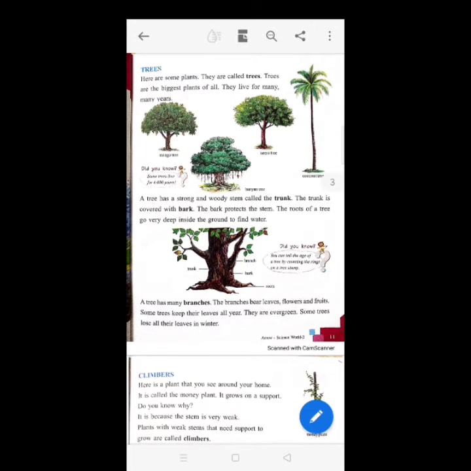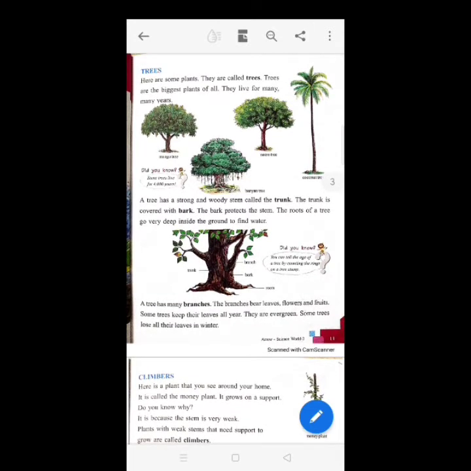Now let's jump into the first one, trees. Here are some plants. They are called trees. Trees are the biggest plants of all. They live for many years. A tree has a strong and woody stem called the trunk. The trunk is covered with bark. The bark protects the stem. The roots of a tree go very deep inside the ground to find water.